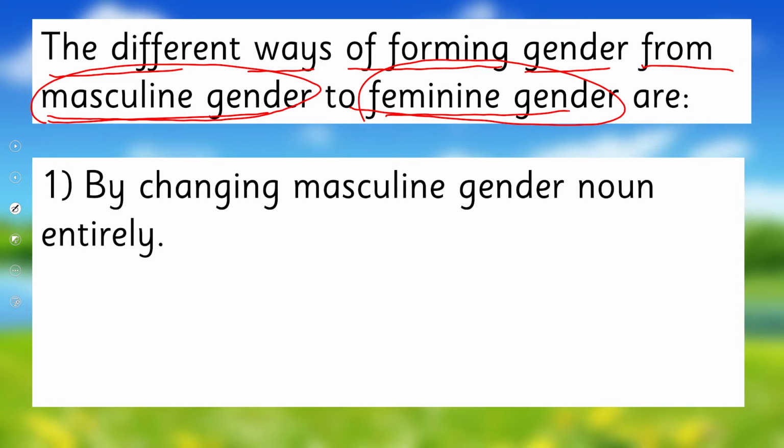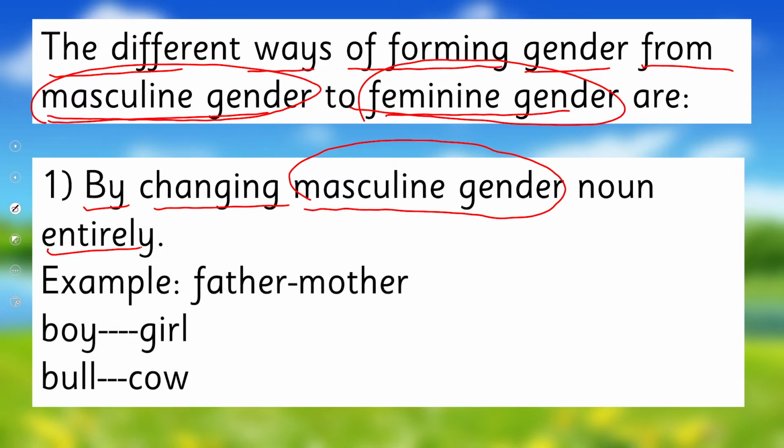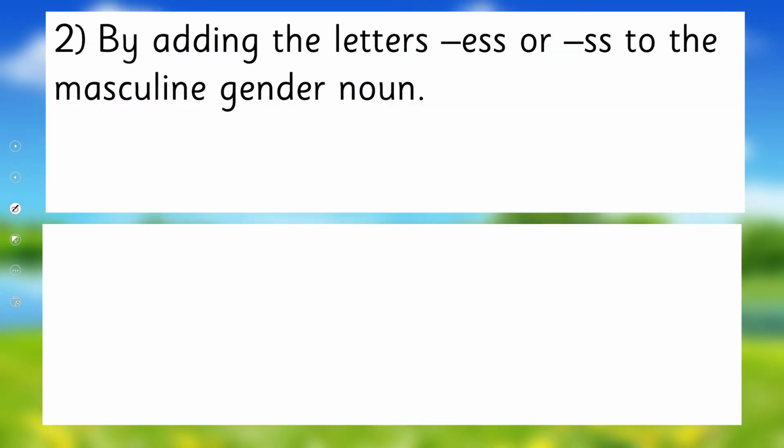So, the first is by changing masculine gender noun entirely. The total word is changed. For example, father, mother. So such type of masculine, feminine we have to add in our vocabulary. We need to know more and more. Boy, girl, bull, cow.